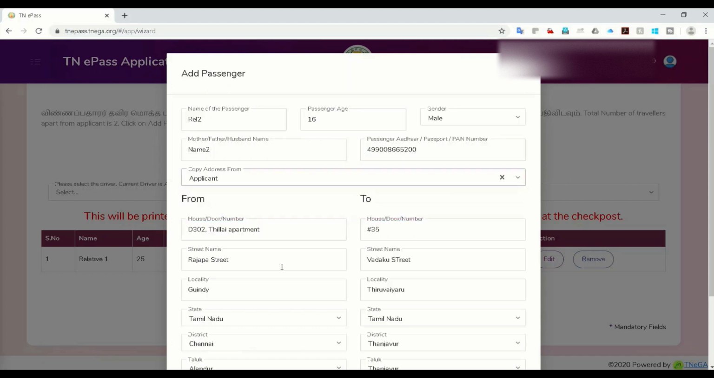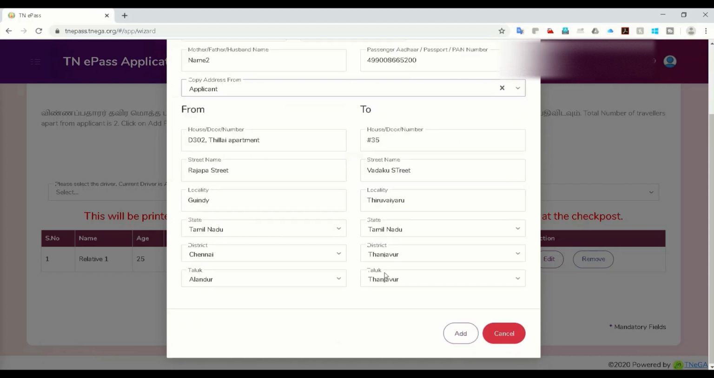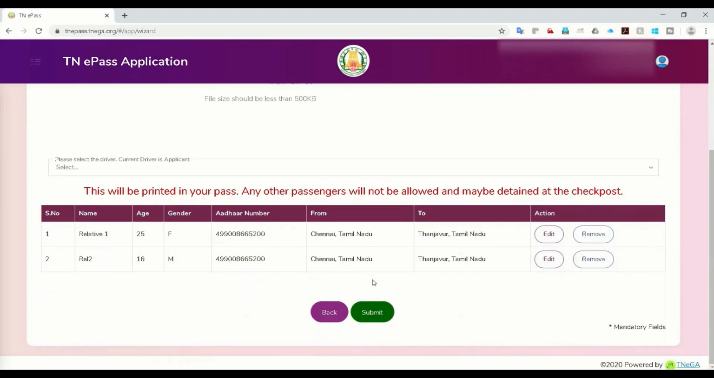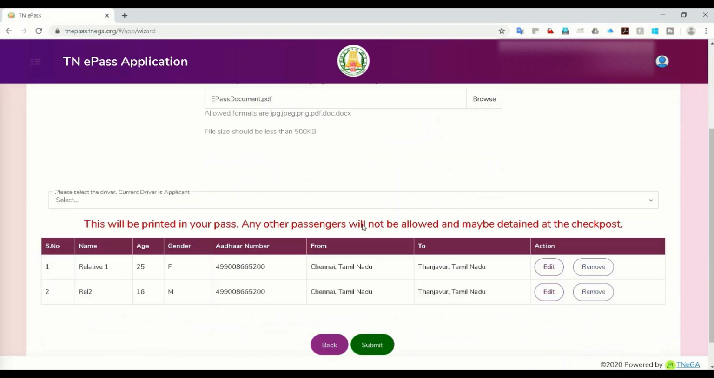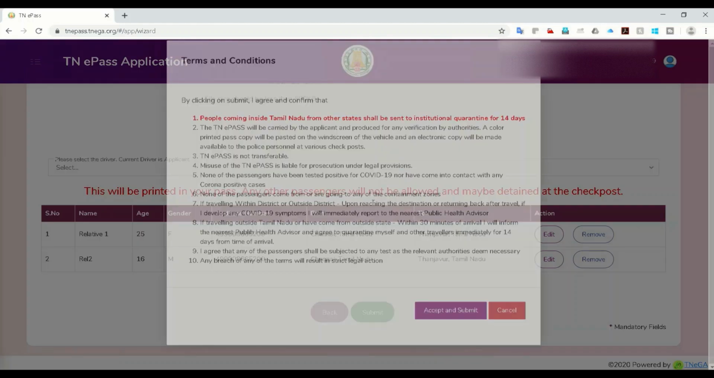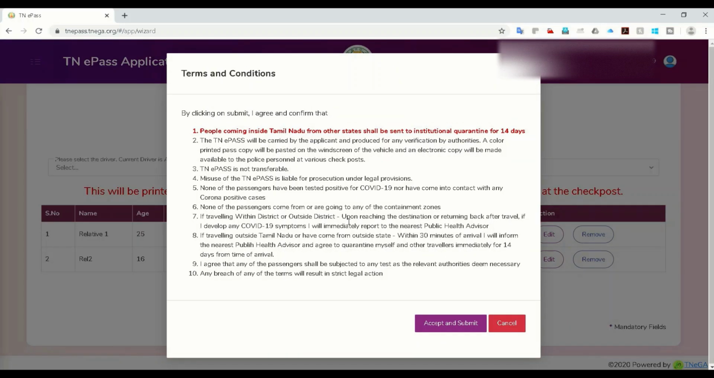This is the same because a single family is traveling, so this will be easier, pre-populated for you. I added everything. So this is how we go to the final stage here. Once we submit, it will say that okay, everything is fine, you can submit. Finally it says that you have some terms and conditions to be followed, that you need to accept.